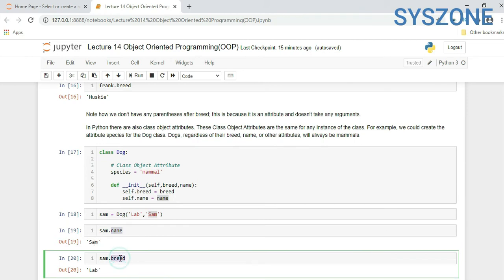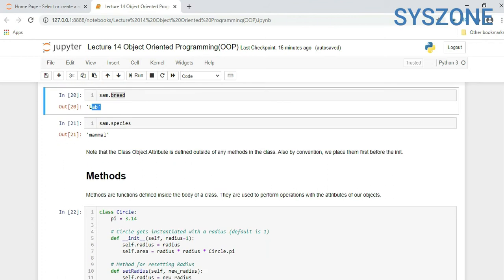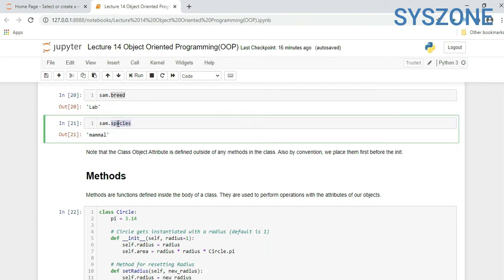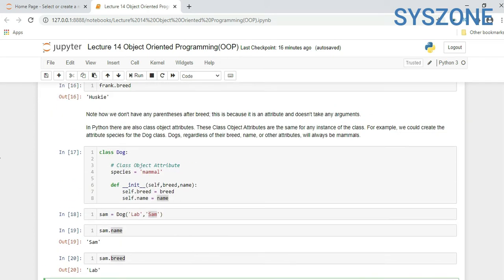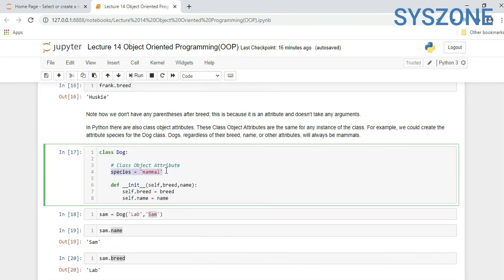If we call this instance dot breed, it returns lab. And similarly, if we call species, it will return mammal, because at the start of the class, if you see, species equal to mammal is assigned. This is treated as a class object attribute. Class means inside the class, this is one type of object, and we are treating it as an attribute, assigning some value.